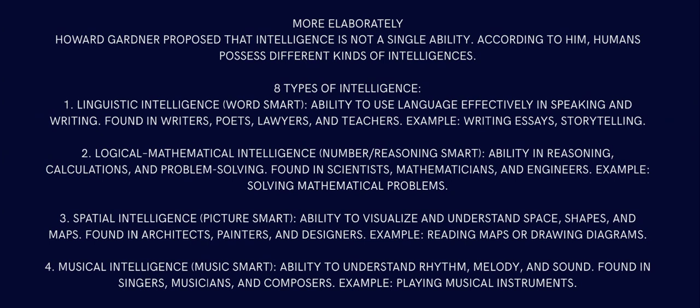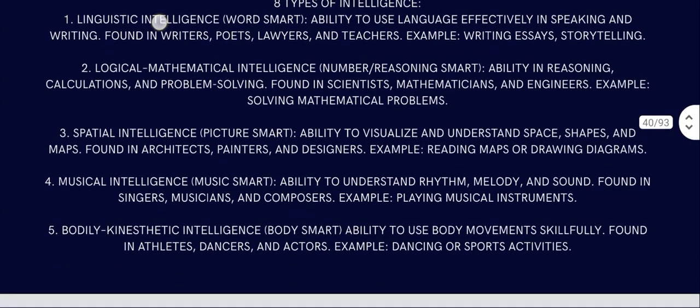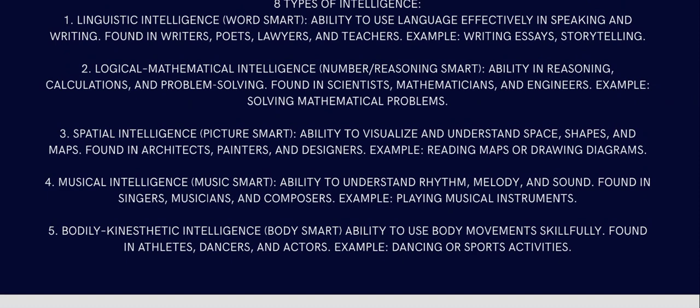Example: reading maps or drawing diagrams. Like a cartographer, or an architect, one who made Burj Khalifa. Even an interior designer may have spatial intelligence.